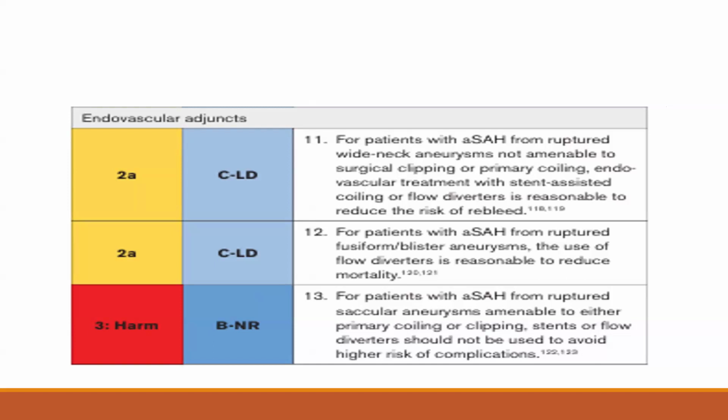For patients with aneurysmal SAH from a ruptured fusiform and blister aneurysm, the use of flow diverters is reasonable to reduce the mortality. This statement has class of recommendation 2A and level of evidence C.